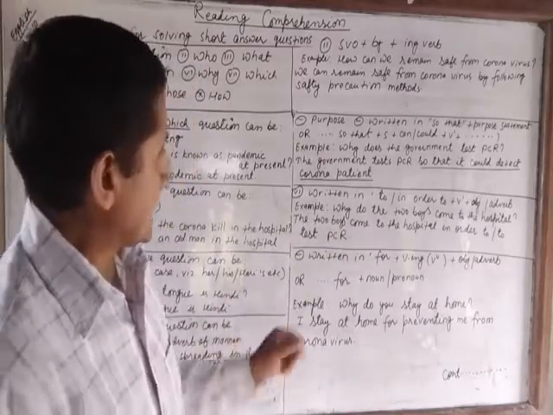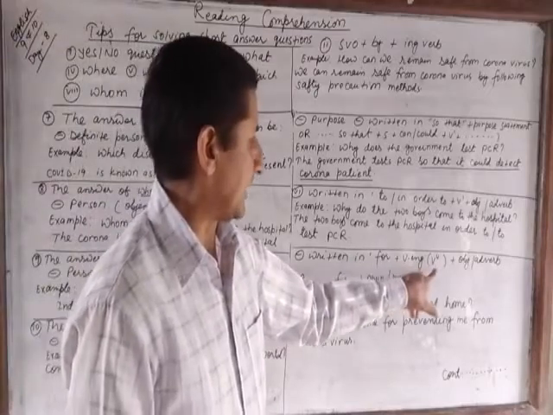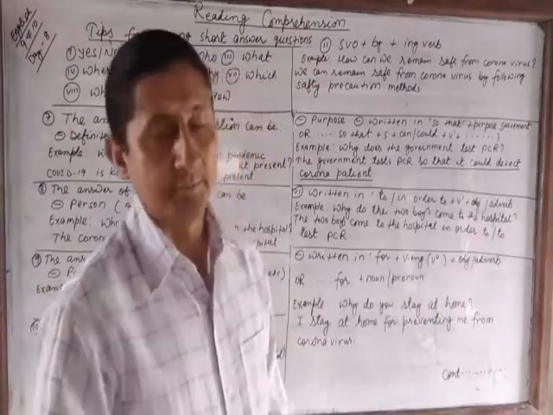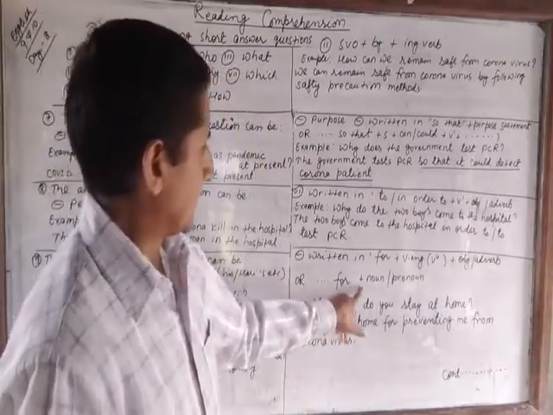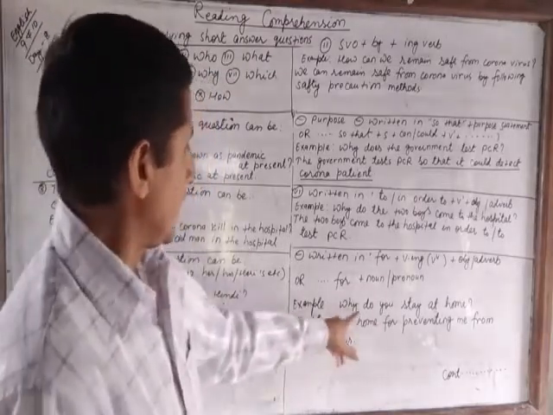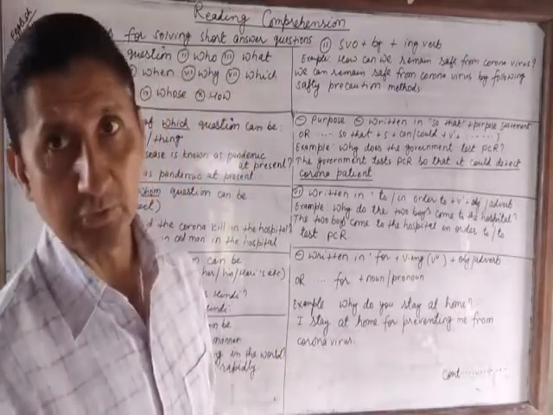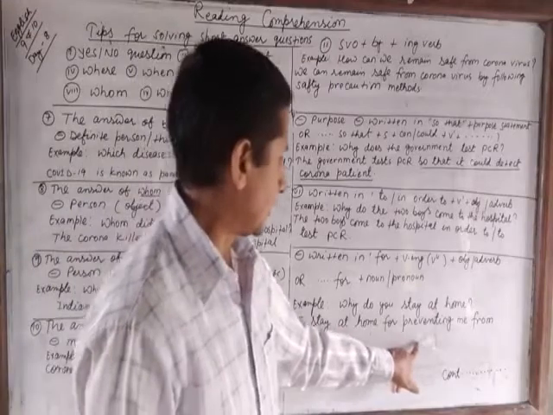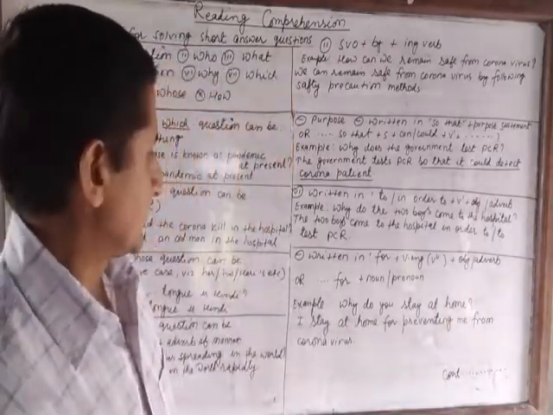Another way of writing purpose is written in for plus verb-ing, that is before, plus object or adverbs, or for plus noun or pronoun. Let's see the example. Why do you stay at home? I stay at home for preventing me from coronavirus.